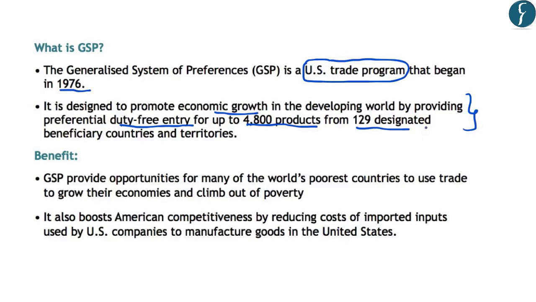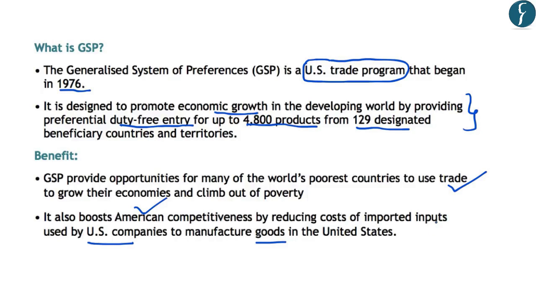Now, what are the benefits of this GSP scheme? Now, this GSP scheme provides opportunity to the world's poorest or the developing countries. This is because these poor or developing countries can export to the United States without any tariff being imposed on them. And this can in turn promote economic activity in their countries, and this will help them in growing their economies. However, this program is also beneficial for America itself. This is because it increases the competitiveness in the American market. This is because it reduces the costs of imported inputs which are used by the US companies to manufacture goods. So simply this program benefits the developing and the poorest countries by growing their economies, and it also helps in increasing the competitiveness in the American market.